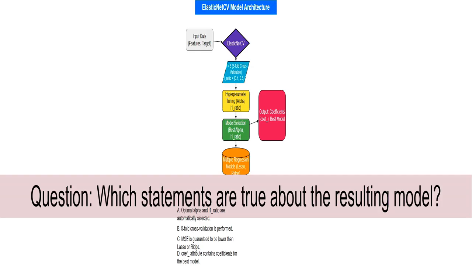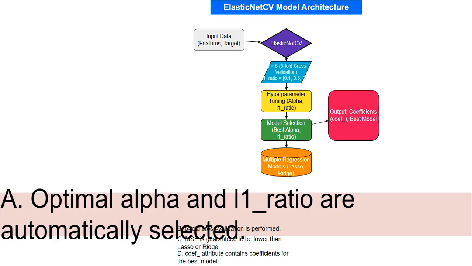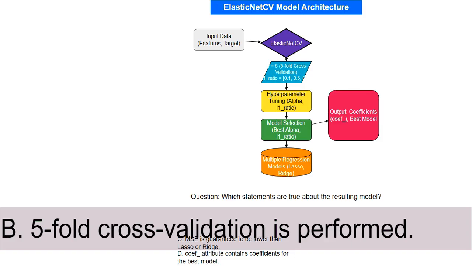This is the quiz question. I need to evaluate the truthfulness of the multiple choice answers based on my understanding of ElasticNetCV. This is the first option for the quiz question. It claims that the algorithm automatically chooses the best regularization parameters. It is true.